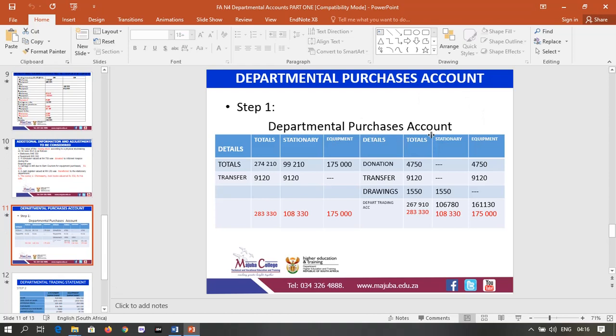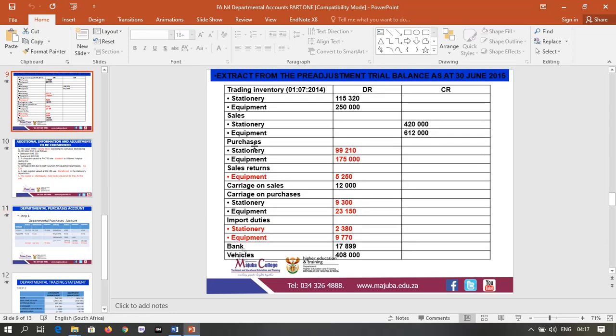Departmental purchases account. Step 1. A departmental purchases account is an asset. As we know, all assets increase on the debit side. That's why the totals of this account are on the debit side. When you get this total, you go to additional information, where purchases were given.